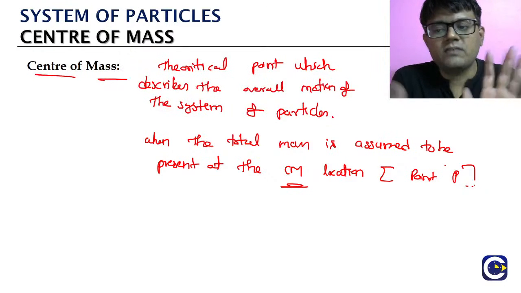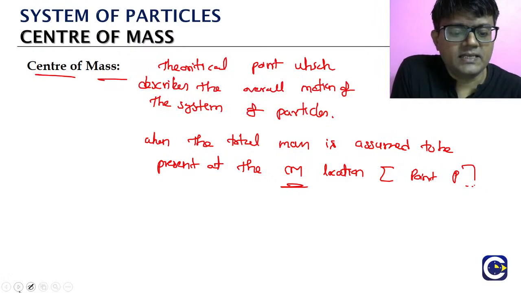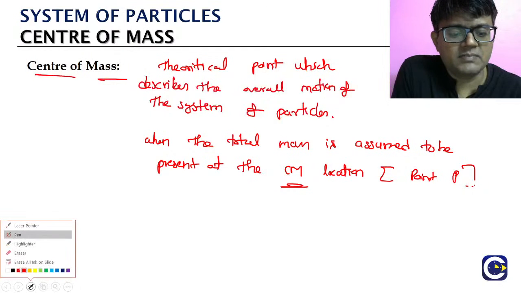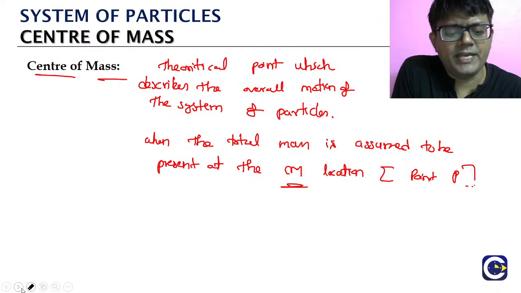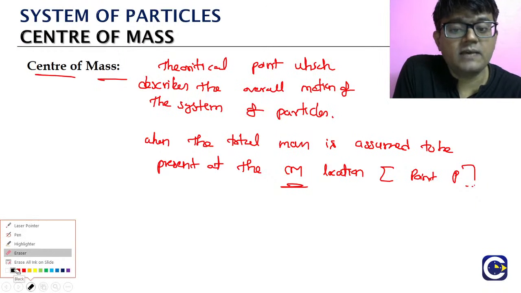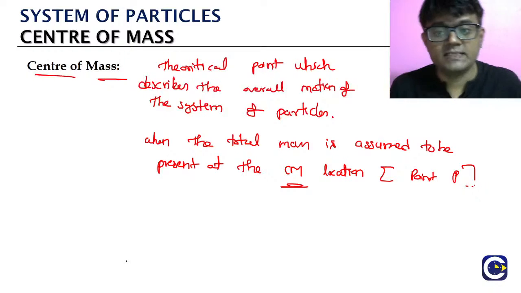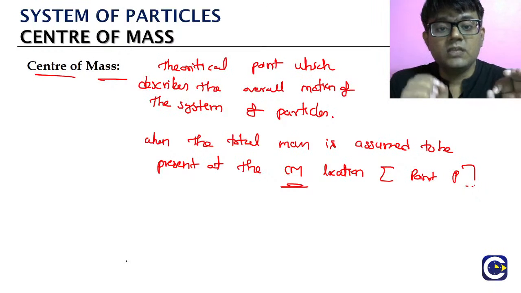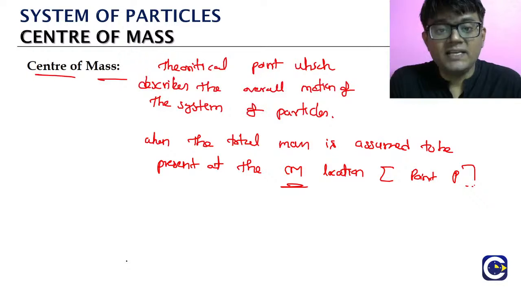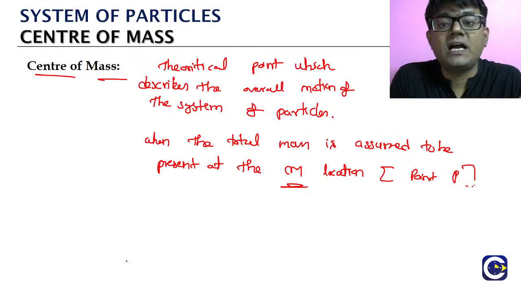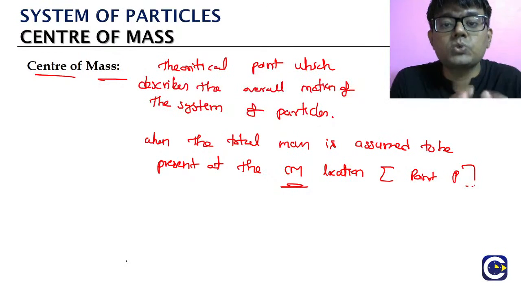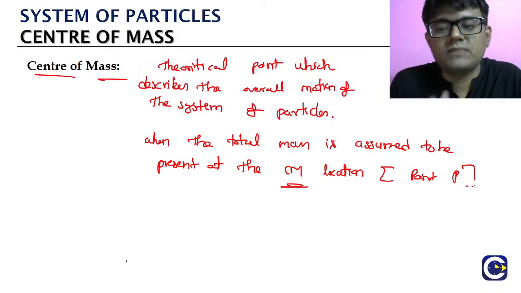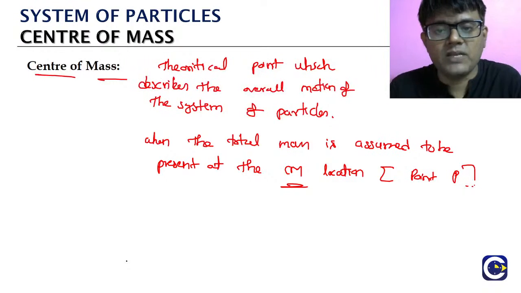Okay, so either we will represent this by the symbol capital C capital M, or we can represent it by using any point P. Okay? So now see the significance of center of mass. So what is the significance of center of mass? It is not a real point. It is not like a point having a mass. It is a theoretical concept which is used to explain the overall motion of the system of particles. That is the main objective of center of mass.